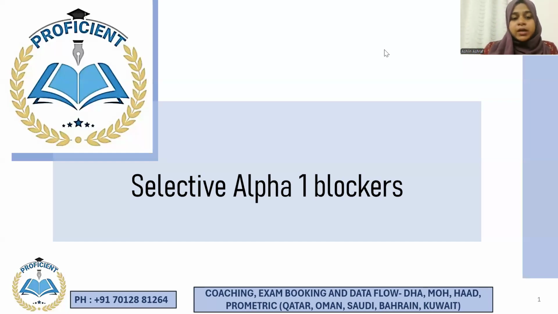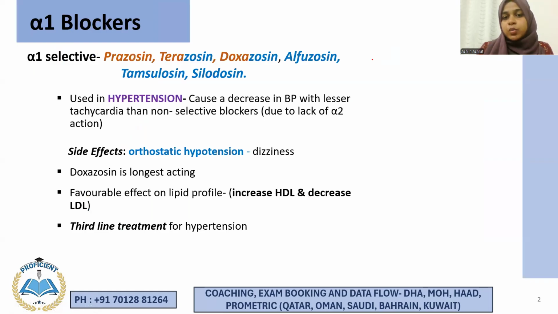Hello everyone. In this class, we are going to discuss only selective alpha 1 blockers. We'll be paying more attention to alpha 1 blockers. Before we go into blockers, we must know what the alpha 1 receptor does. When alpha 1 receptors are present on the surface of smooth muscles, they cause smooth muscle constriction. So alpha 1 agonism, that is stimulation, causes smooth muscles to contract.